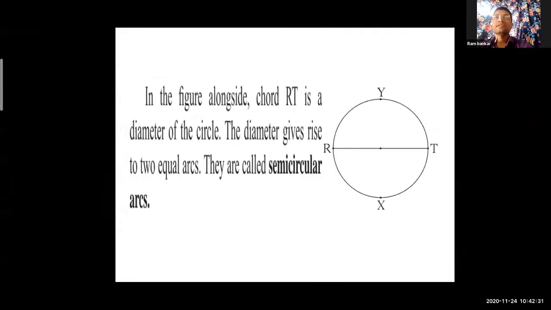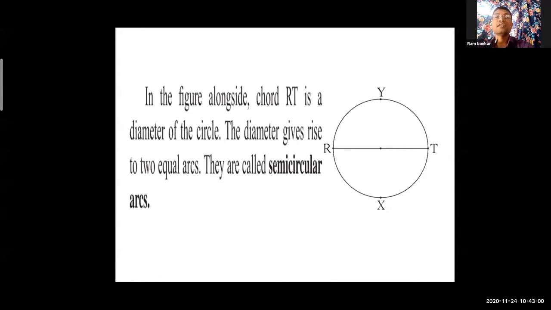Look at this figure, dear students. In the figure alongside, chord RT is a diameter of the circle. RT is the diameter of the circle, which divides the circle into 2 equal parts. One part is the upper side, one part is the bottom side, and both are equal parts.